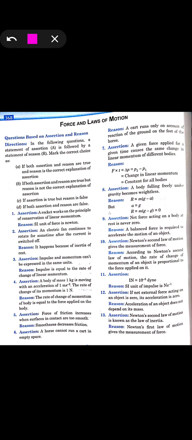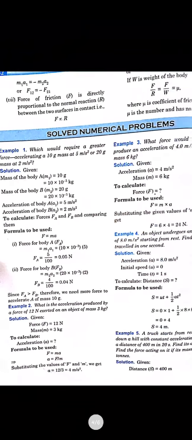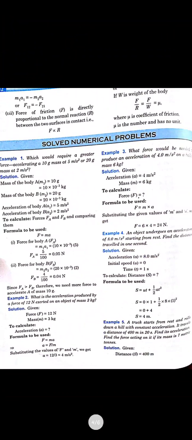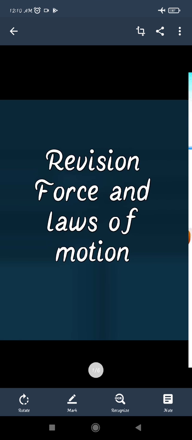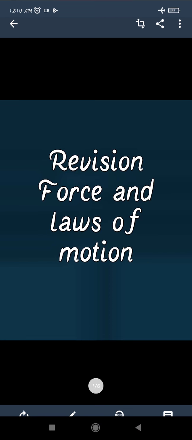So this is a kind of assertion and reason, and these are the MCQs which can be given in the form of numericals itself. So this is a revision for your chapter force and the laws of motion. Similarly, we will be seeing it for motion also. So thank you class.